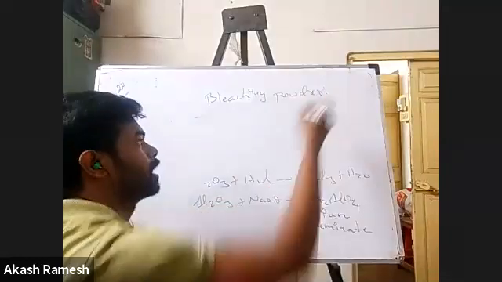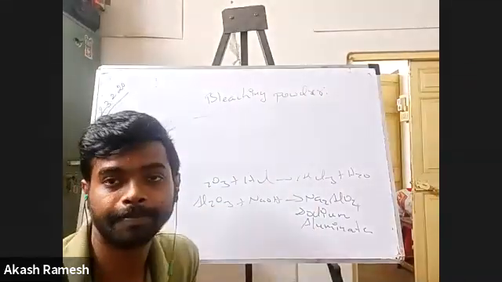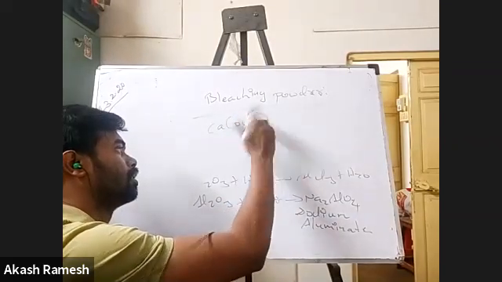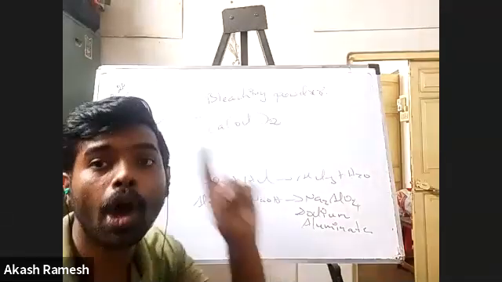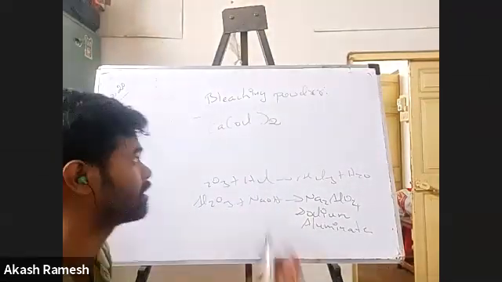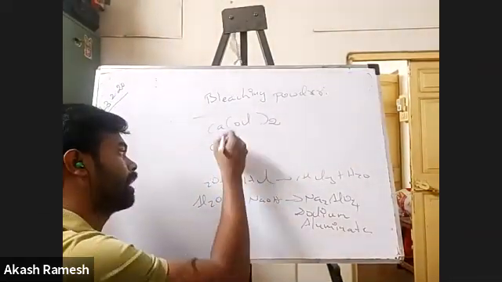First tell me the bleaching powder formula. CaOCl2. CaOCl twice, this is how you write. It's calcium oxychloride. Please understand the name.